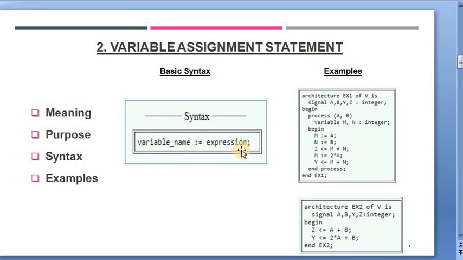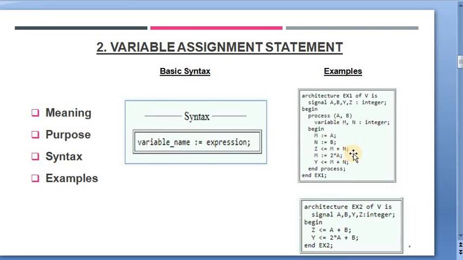So let's take few examples to understand this thoroughly. The first example shows that the variable assignment takes values immediately and there is no delay in the assignment. As you see, variables m and n take integer values and can be assigned different values such as m equals a and n equals b, and the logic continues without any delay.